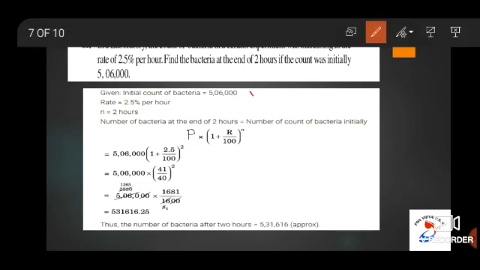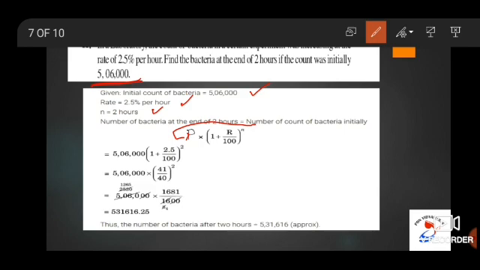Here the initial count of bacteria is equal to 5,06,000. The rate of interest is 2.5% per hour. N is 2 hours. So number of bacteria at the end of 2 hours is equal to, that is number of count of bacteria initially. Let us take this value to be P. So the P value is already given, that is nothing but 5,06,000.